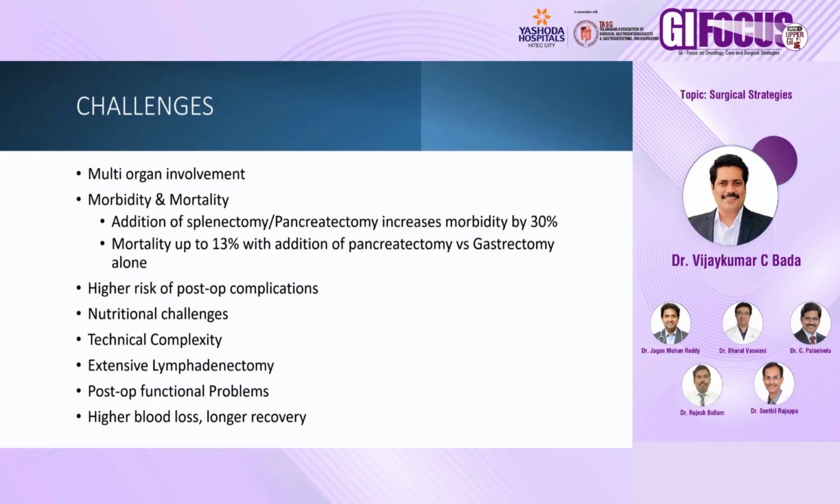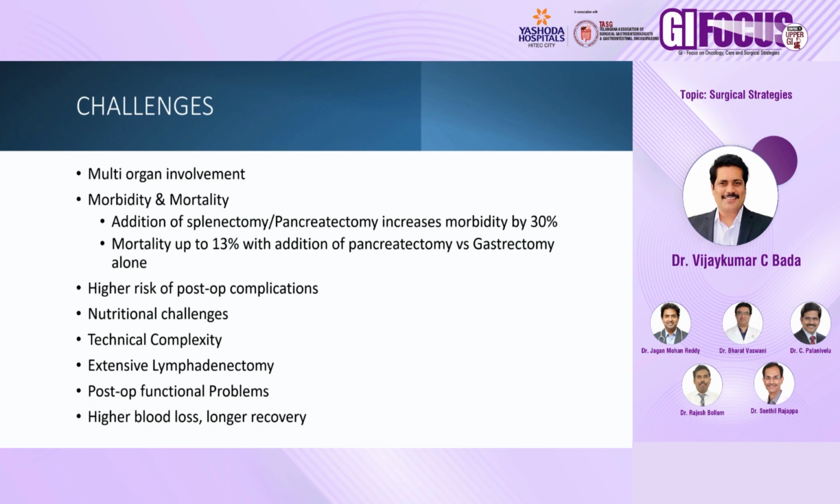The morbidity and mortality of adding additional organ resection is very high, and the mortality goes up to 13% if we add a pancreatectomy with gastrectomy versus gastrectomy alone. So while we are trying to get an R0 resection, we are actually putting this patient at a higher risk of mortality. That is another challenge. There is a higher risk of post-operative complications when we do extensive resection for these locally advanced gastric cancer patients. Also the nutritional challenges, technical complexity, the learning curve required, extensive lymphadenectomy required, and thereby the morbidity and the complications.